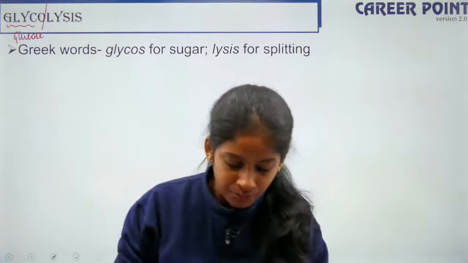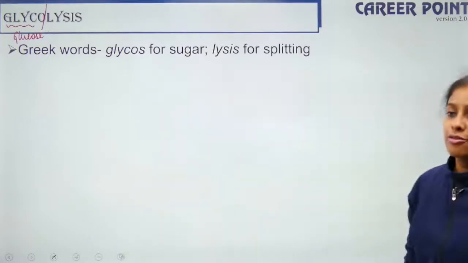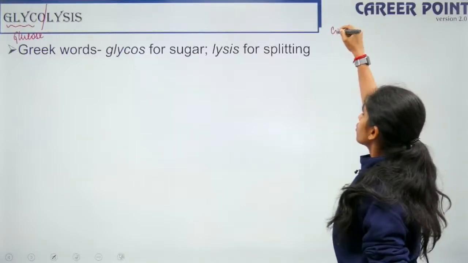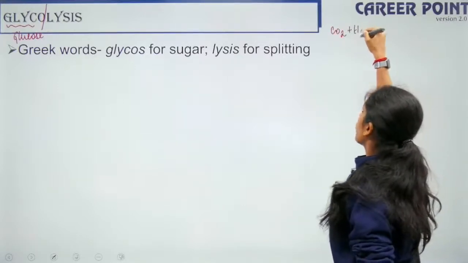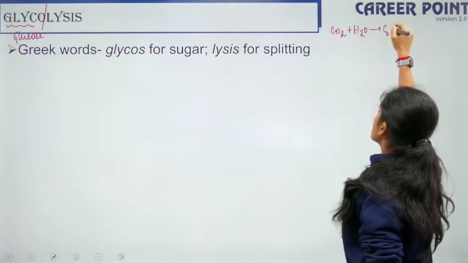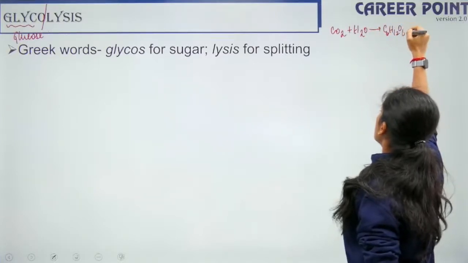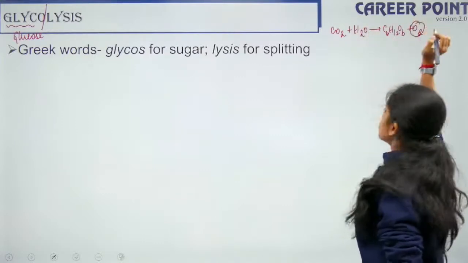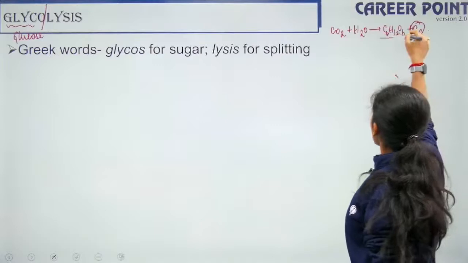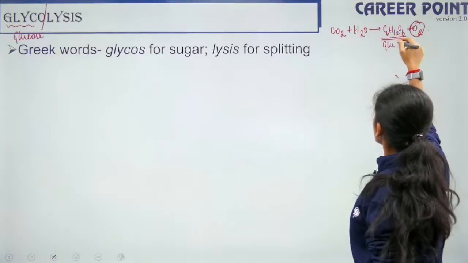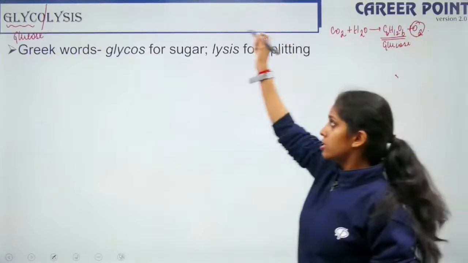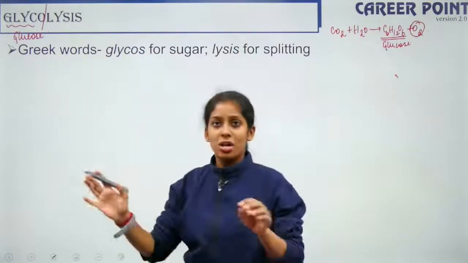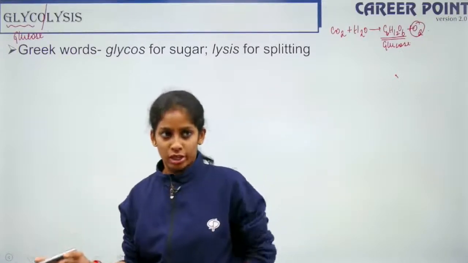All right? Yes? Okay. So when we were talking about photosynthesis, what is the equation of photosynthesis? The equation of photosynthesis is carbon dioxide plus water, which gives you C6H12O6 plus oxygen, right? So we know this oxygen moves into mitochondria, and this glucose is the end product of photosynthesis. So this is the glucose that we are going to break down here, all right? So in glycolysis, we are going to break down the glucose molecules, right?